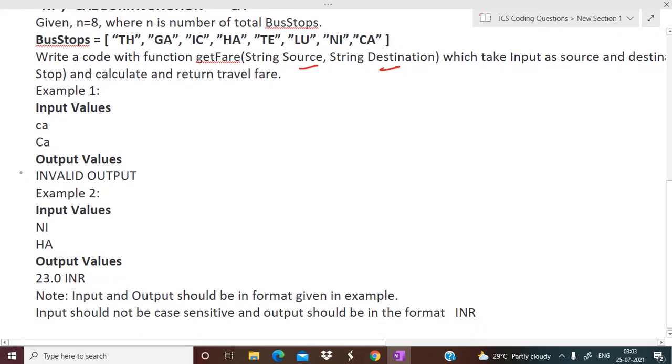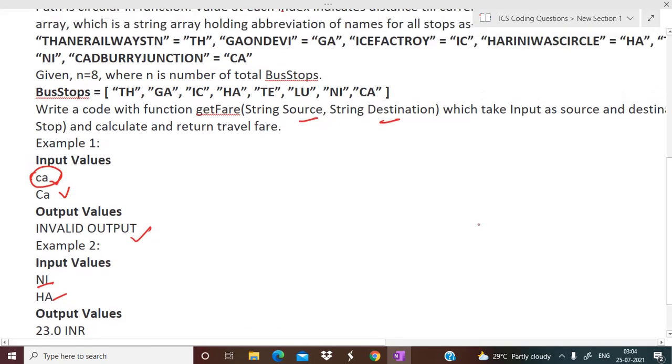For example, you can see when the source and destination values are this, CA is not even present in this array, right? So obviously you have to print invalid input, and for NI to HA we are getting 23.0 INR. Also a note is given: input and output should be in the format given. For example, input should not be case sensitive and output should be in the format INR. That is what they have mentioned, right?